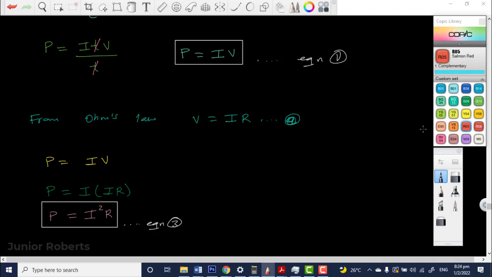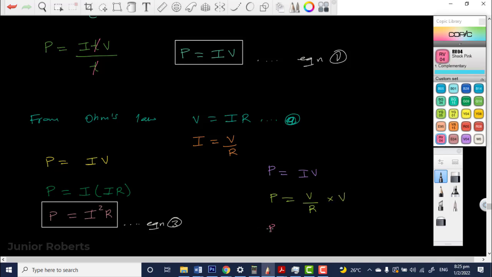Now again, taking Ohm's law, we know that V is equal to IR, but we could make I the subject. When we make I the subject, we're going to get I is equal to V over R. And again, we know that P is equal to IV from equation 1, but I is simply V over R. So P will be equal to V over R multiplied by V. So what do we get in this case?